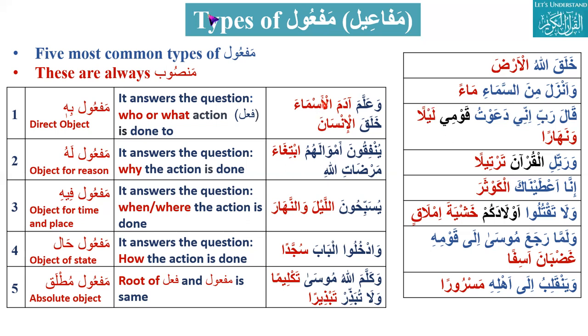So next, my question is for Anusha. Assalamualaikum. Walaikum. Anusha, can you please tell me anyone here which has the maf'ul mutlaq, absolute object, where the root of fail and maf'ul is the same?